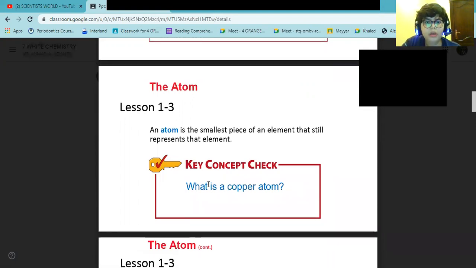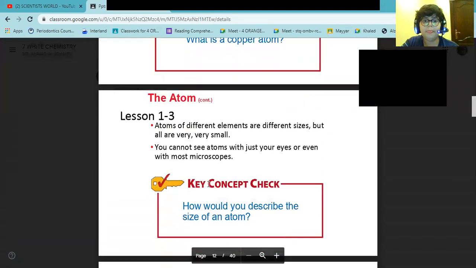An atom is the smallest piece of an element that still represents the element, as I told you before. Atoms of different elements are different sizes, but all are very, very small.